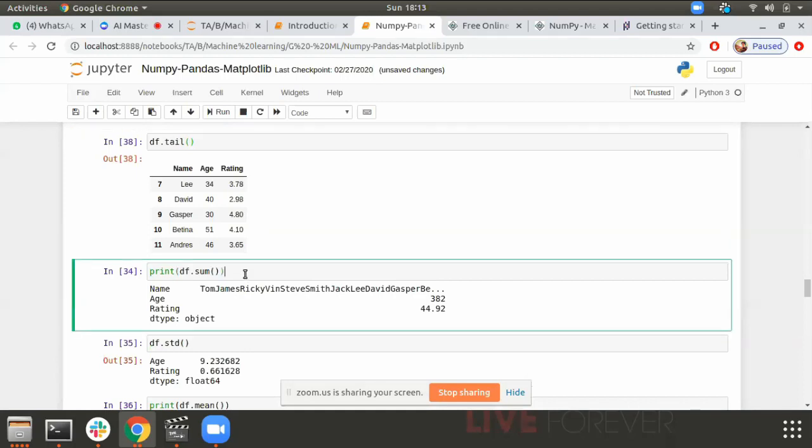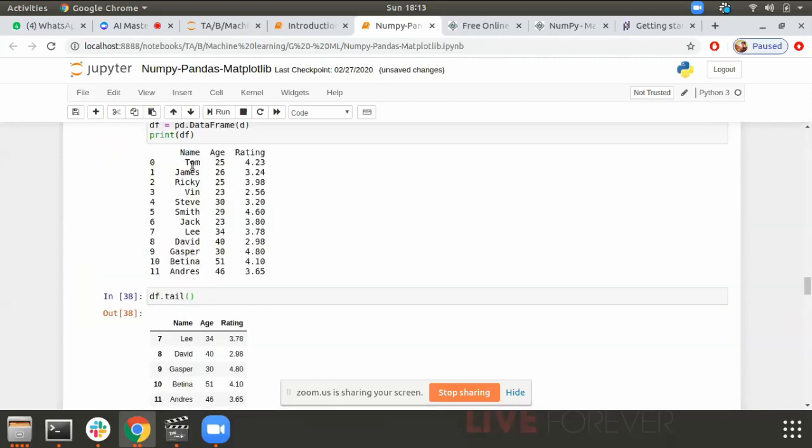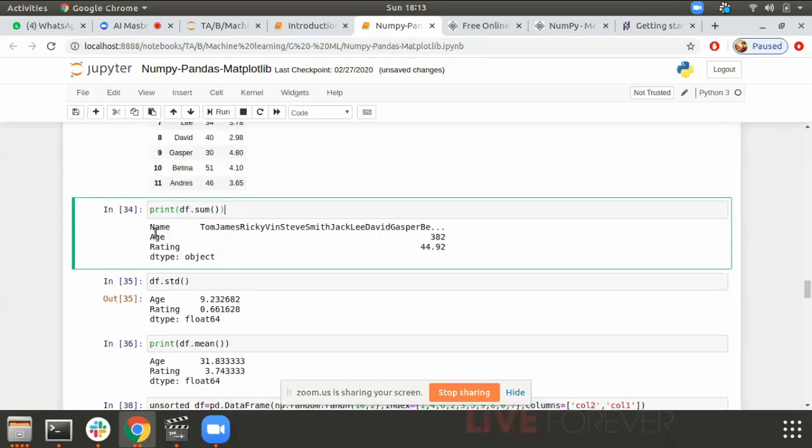This is another function, sum. It will sum all the columns. It has summed all the ages and all the ratings, and as we have strings here, it has concatenated all these strings. Name concatenation, age sum, rating sum.